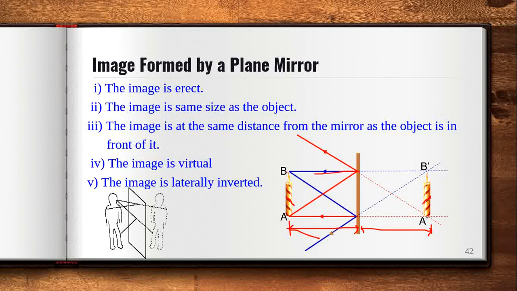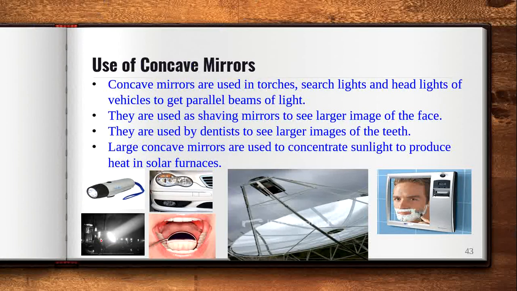That means it is laterally inverted. Suppose you stand in front of the mirror: if this is your right leg, it will look like the left leg in the mirror, and if it is the left leg, it will look like the right leg. Left looks like right, and right looks like left. So that is lateral inversion.